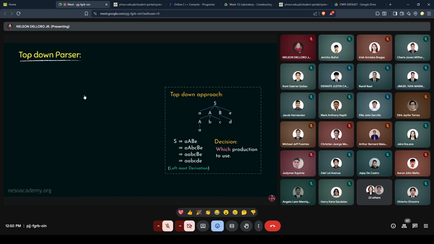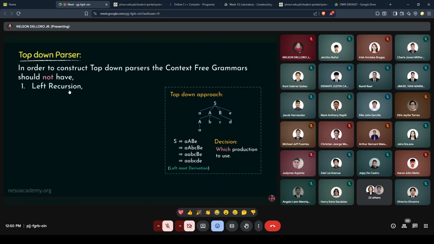In the previous session, we came to know that the top-down parsers use the top-down approach of generating the parse trees. In this particular approach, it uses the leftmost derivation, and the decision it has to deal with is which production to use. In order to construct a top-down parser, the context-free grammars should not have left recursion or any kind of non-determinism.